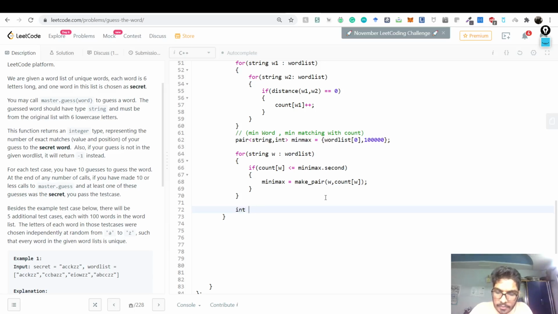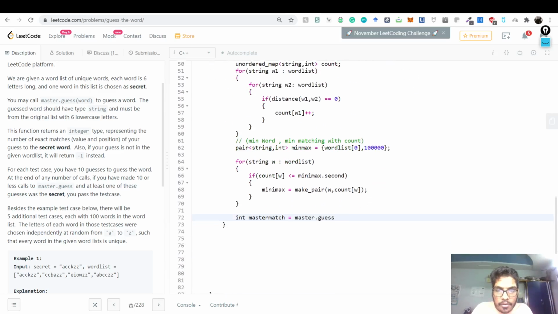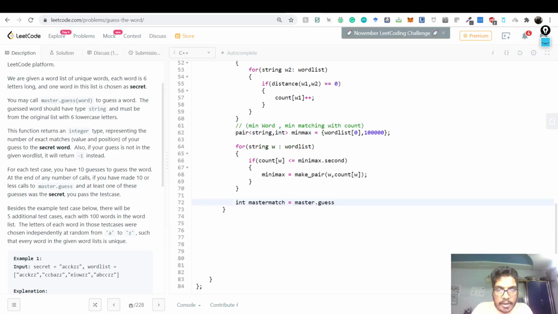Now what we do is we just say int master match is nothing but master dot guess. This was the most precious function we have. Let's say we are not using it in a for loop. We are only using it in the main for loop. In master dot guess, what we want to guess is minmax dot first. We want to get the first word. So out of this pair, after the entire loop is over, this will have the word with the minimum matches with zero, and this is the master match. This is done.